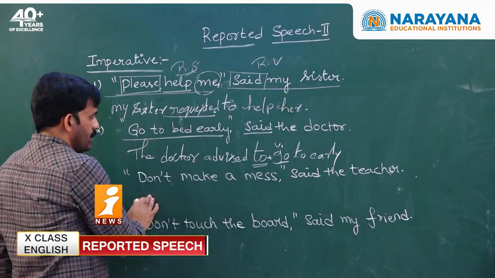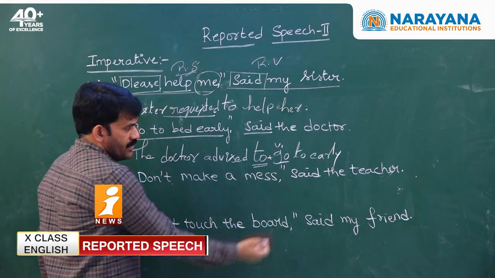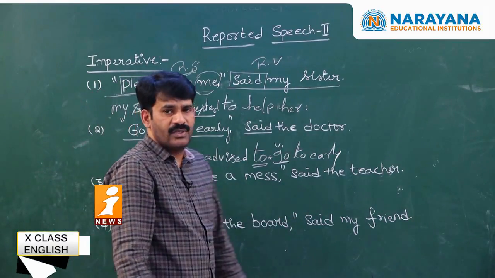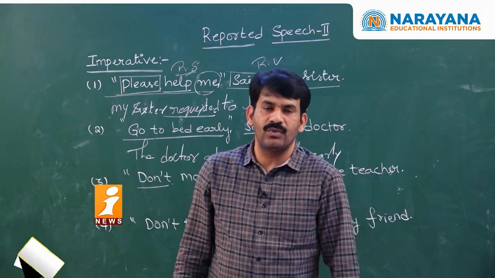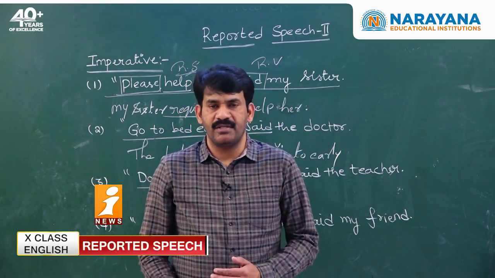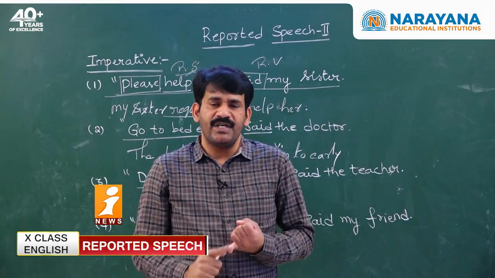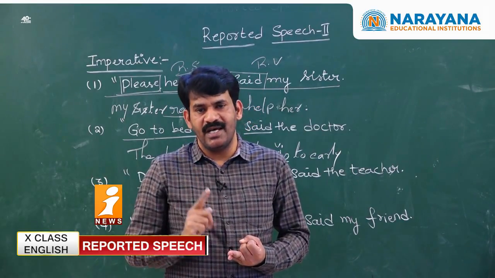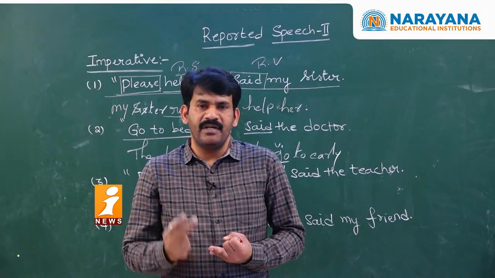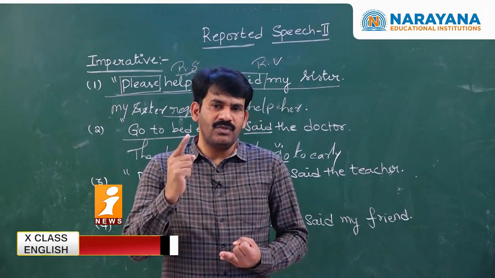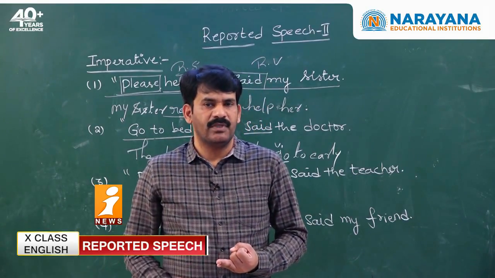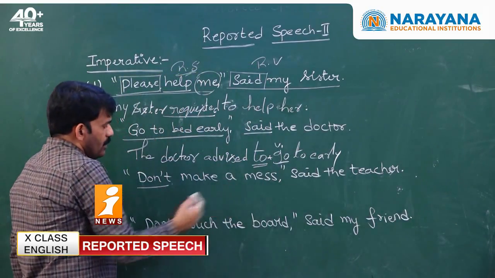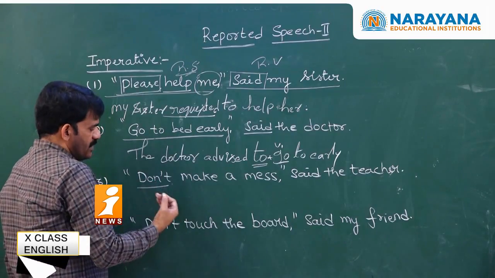Next sentence. Don't make a mess, said the teacher. Don't is a negative tone, or it's a negative sentence. Whenever a negative sentence or a negative tone is used in an imperative sentence, especially in the direct speech, while you are converting into indirect speech, you need to carry the same tone. So, to carry the same tone, what are we supposed to do?